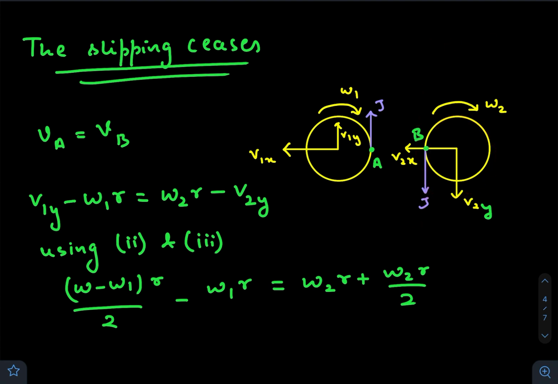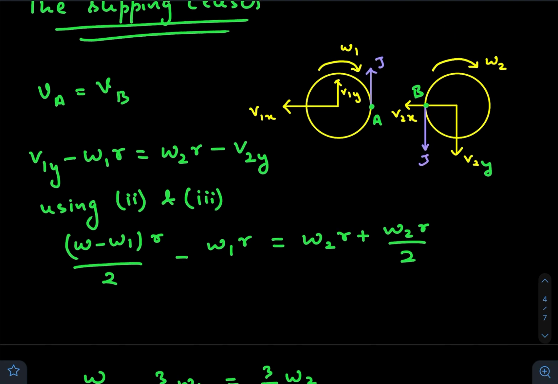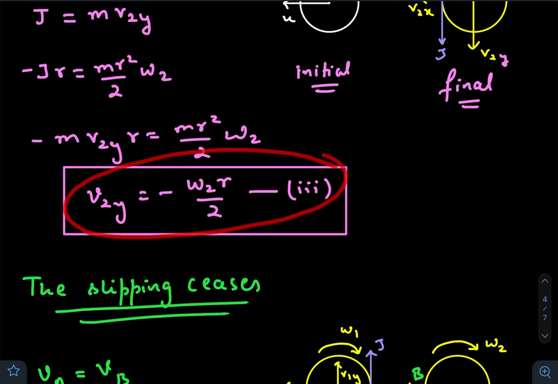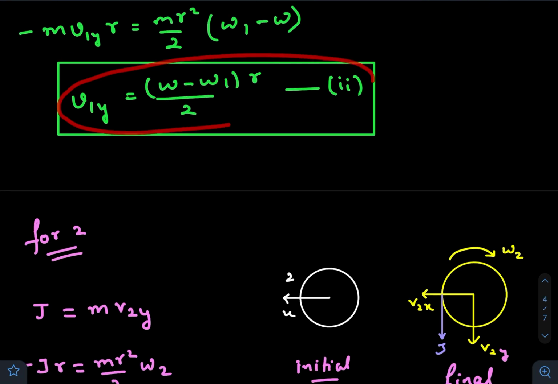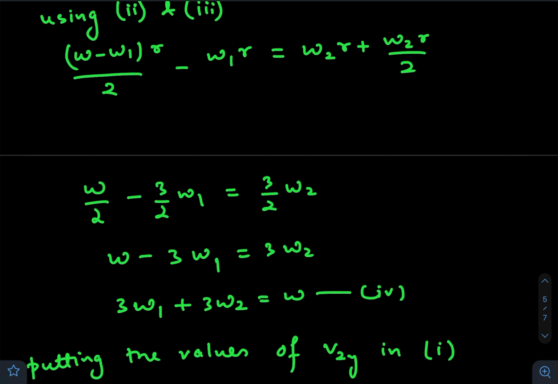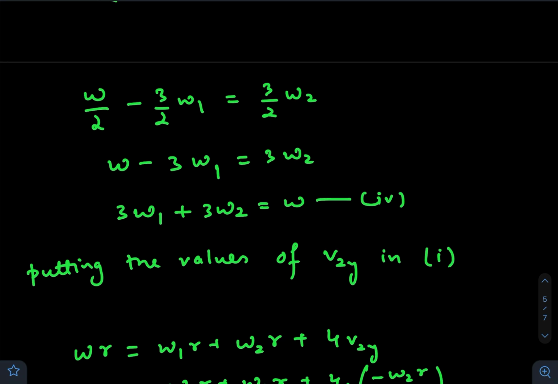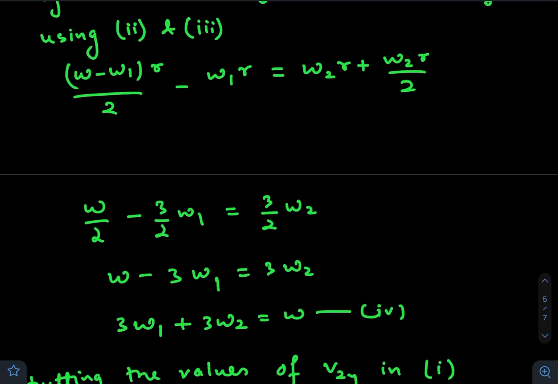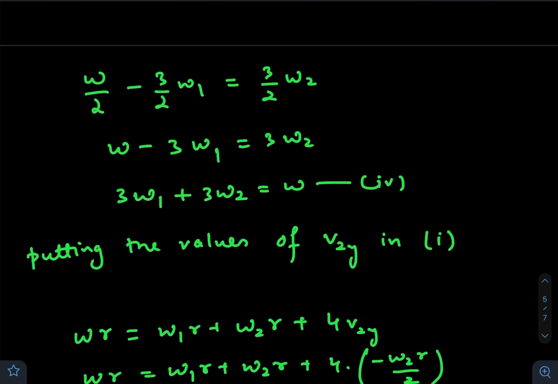Okay, solving it using 2 and 3. That means, what is 2? 3 is v2y and 2 is v1y. So using these two values and plugging them in here, simplifying it, we get 3 omega 1 plus 3 omega 2 equals omega. Okay, there are a lot of equations. Don't get confused. After my solution, try it at your own speed, at your own comfort. Okay, so we got our fourth equation.